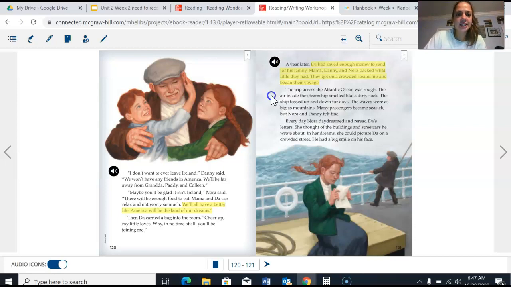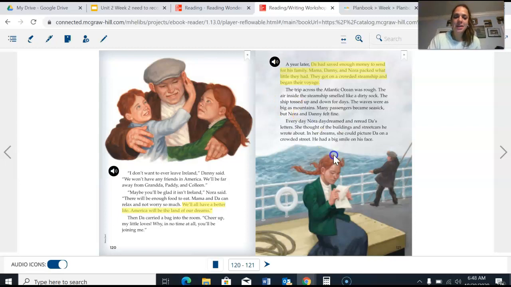The trip across the Atlantic Ocean was rough. The air inside the steamship smelled like a dirty sock. The ship tossed up and down for days. The waves were as big as mountains. Many passengers became seasick. But Nora and Danny felt fine. Every day, Nora daydreamed and reread Da's letters. She thought of the buildings and streetcars he wrote about. In her dreams, she could picture Da on a crowded street. He had a big smile on his face.